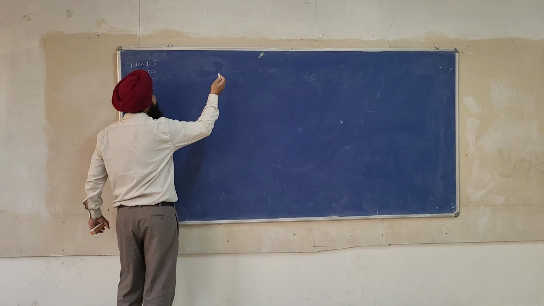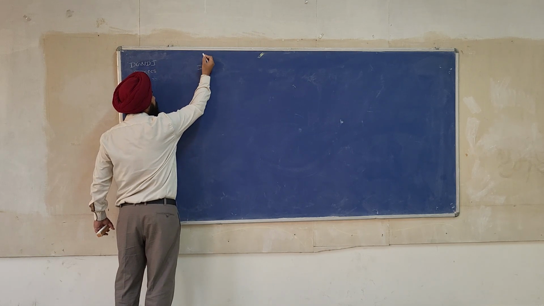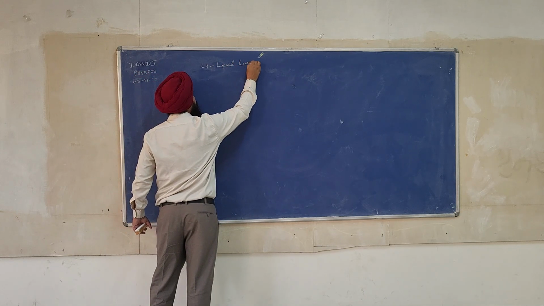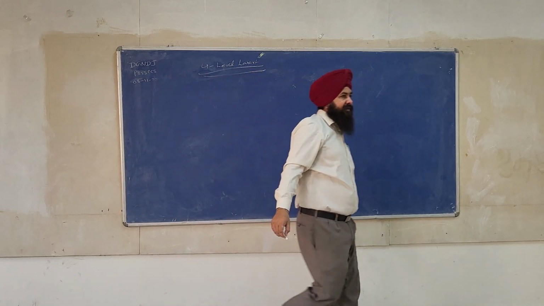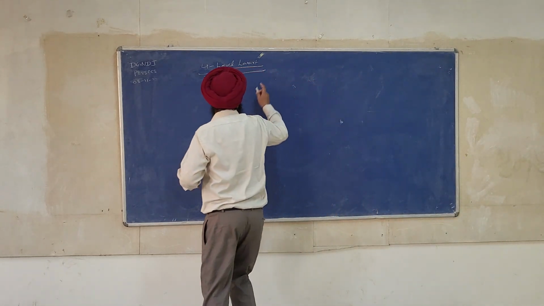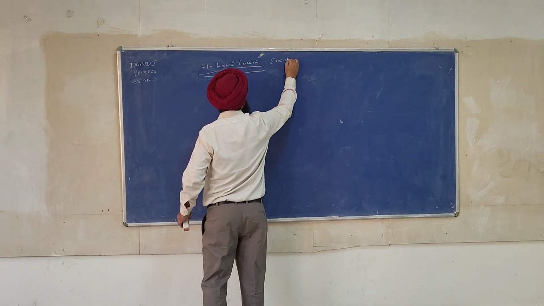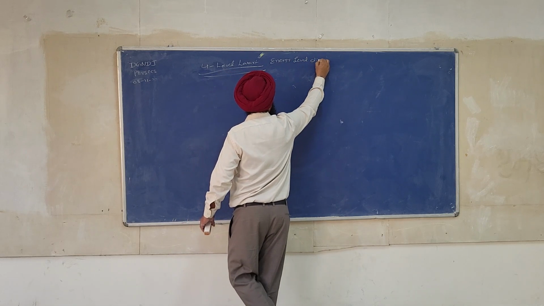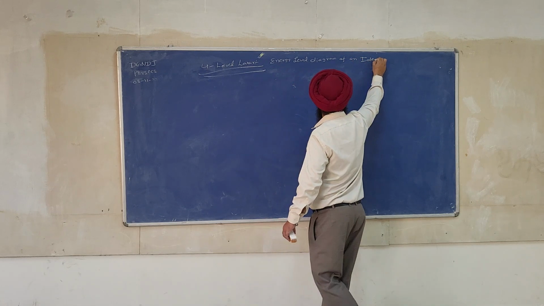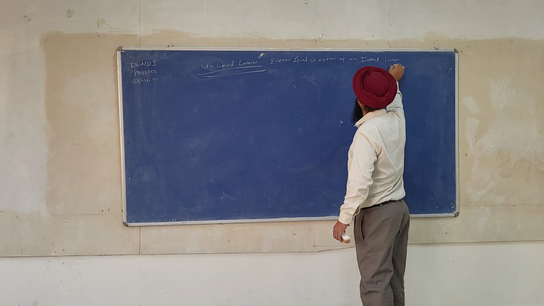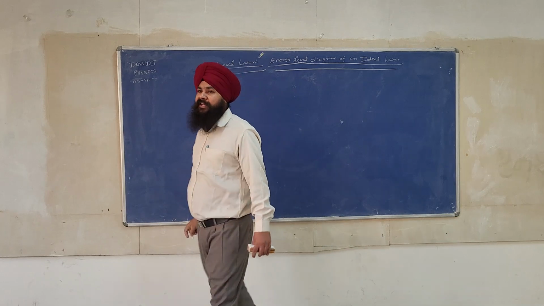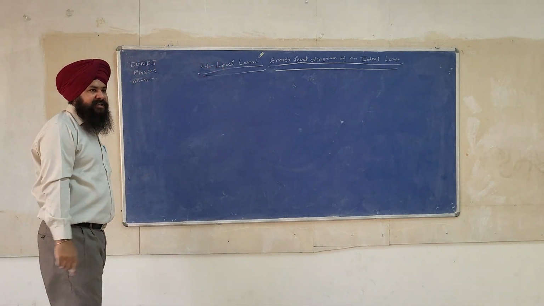Now I will explain the 4-level laser, or the energy level diagram of an ideal laser. Energy level diagram of an ideal laser. Okay, look at this carefully. Energy level diagram of an ideal laser.